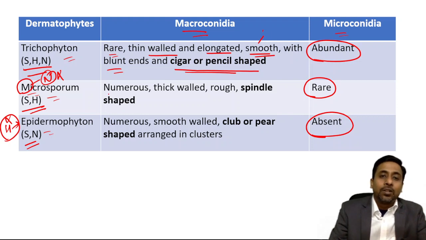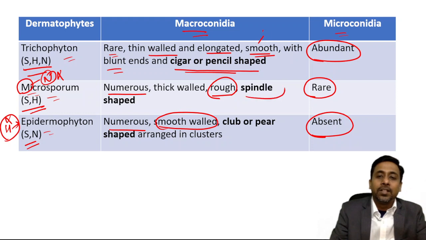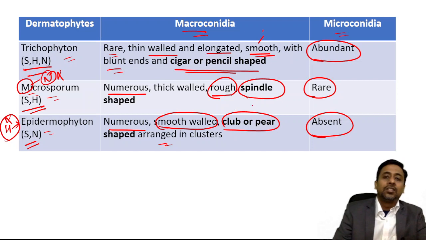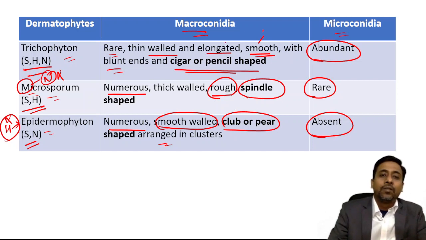In case of Microsporum, macroconidia is numerous, and also in Epidermophyton. The difference is that Microsporum is rough walled, it is spindle shaped, while Epidermophyton is smooth walled, club or pear shaped, and arranged in clusters. So this is the difference: the surface of Trichophyton and Epidermophyton will be smooth, while Microsporum will be rough. It is important to remember that its surface is rough. And in shape, Trichophyton is cigar and pencil shaped, Microsporum is spindle shaped, and Epidermophyton is club shaped.